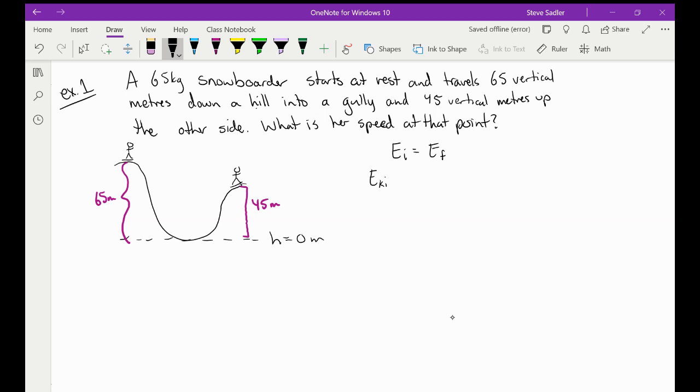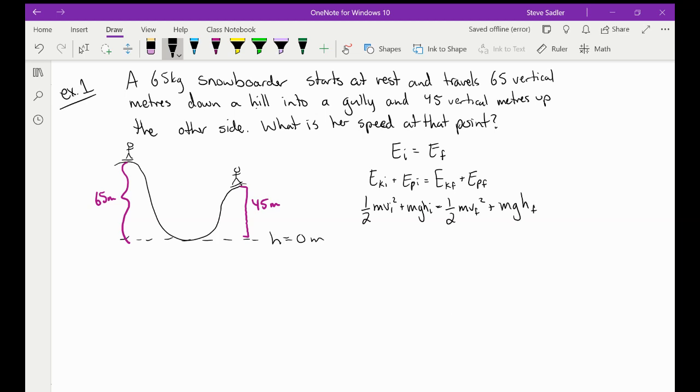Energy kinetic initial plus energy potential initial is going to be energy kinetic final plus energy potential final, which is 1/2 mvi squared plus mgh initial is equal to 1/2 mv final squared plus mgh final.